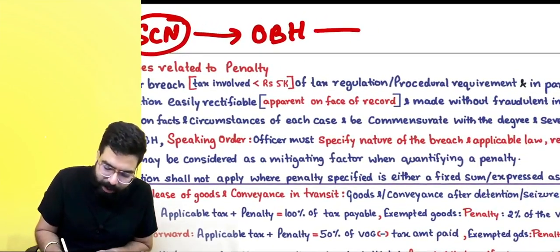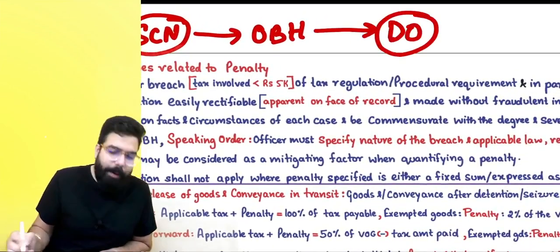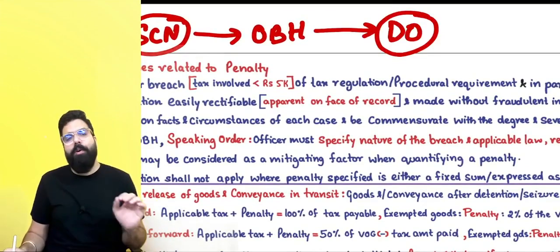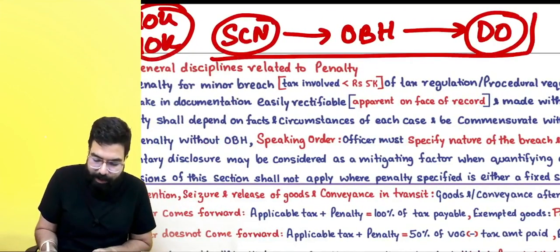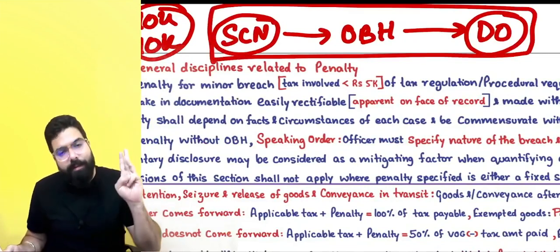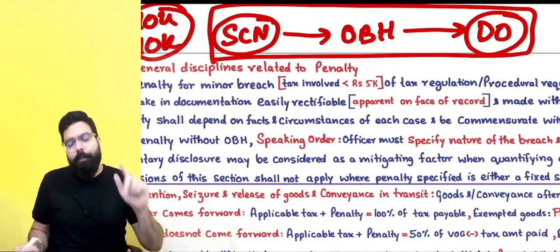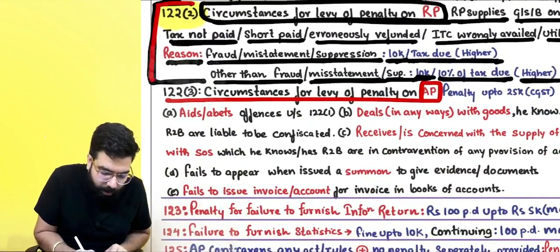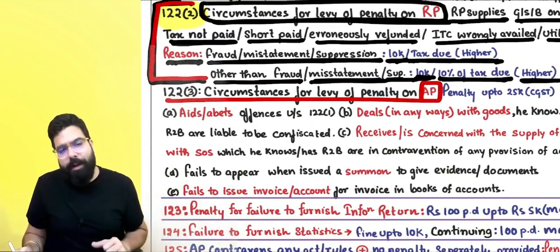And then he will go ahead and give you a demand order. Always remember, for levying a penalty individually, independent case proceedings have to be done. He will go ahead and give you a show cause notice, and then an opportunity of being heard will be given, and then a demand order shall be passed. Okay, sir, point is clear. So these are also proceedings which can be done against you.